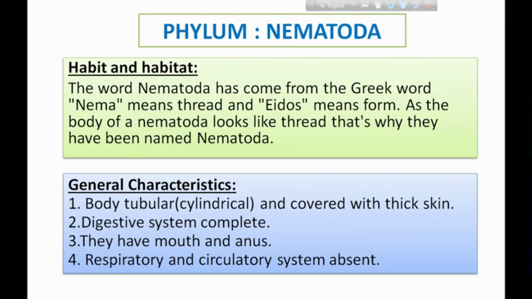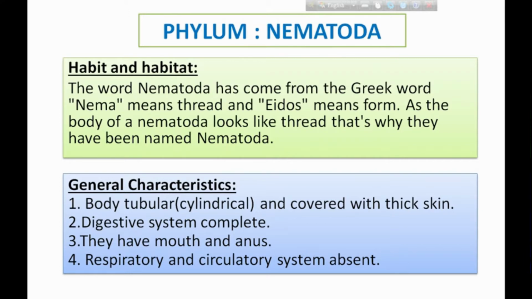Then, Nematoda, habit and habitat. The word Nematoda has come from the Greek word nema, meaning thread, and eidos meaning form. As the body of a nematode looks like thread, that's why they have been named Nematoda. Okay, and what are the general characteristics of this category? The body is tubular or cylindrical in shape and covered with thick skin. Here also thick skin is present, but the body is tubular.